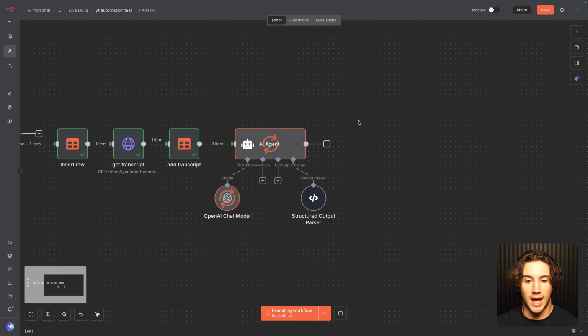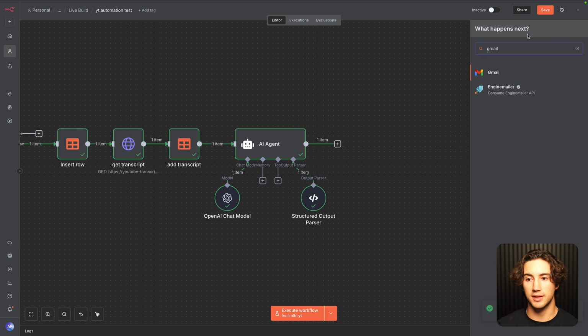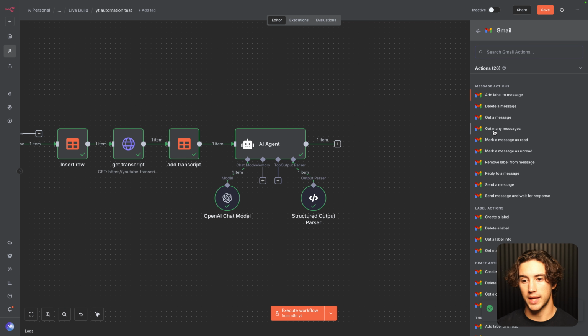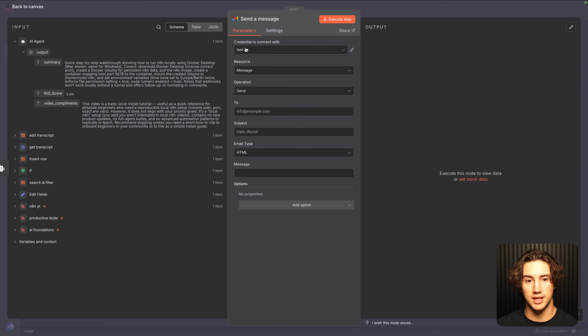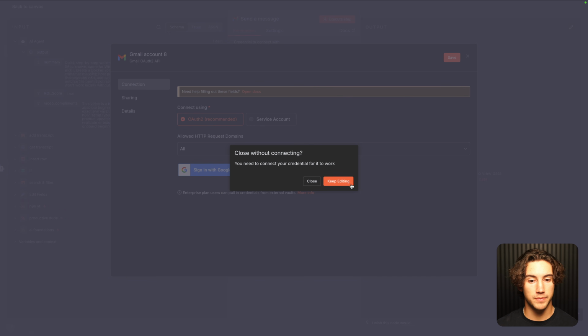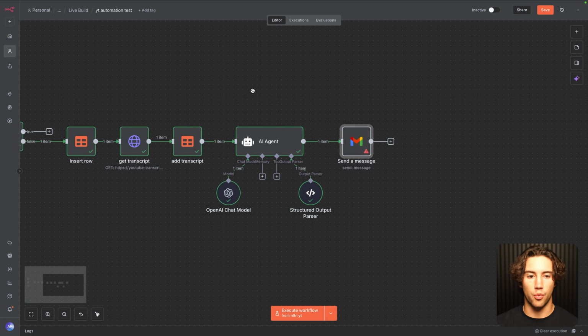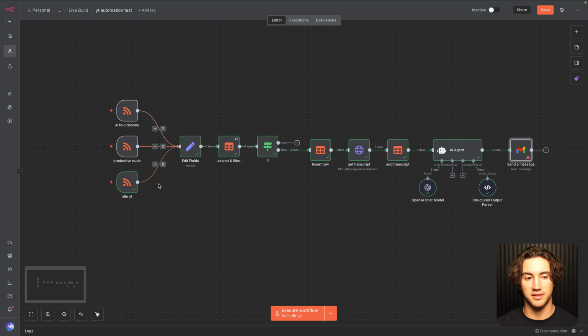While this is generating, I will just add a quick Gmail node to the end of this. You can easily connect your Gmail account and send a message to an email that you want. If you want to create a new credential, you can sign in to the Gmail that you want to send emails from. And you can send this to any email, which is really cool. But now I'll create a little message that notifies us whenever one of these channels creates a new video.